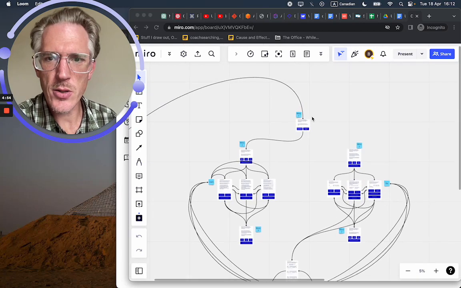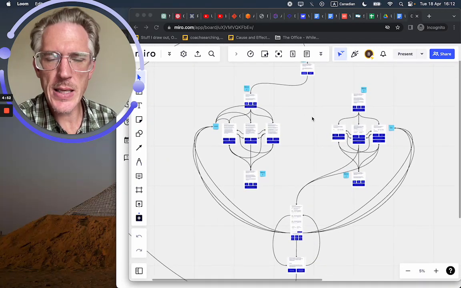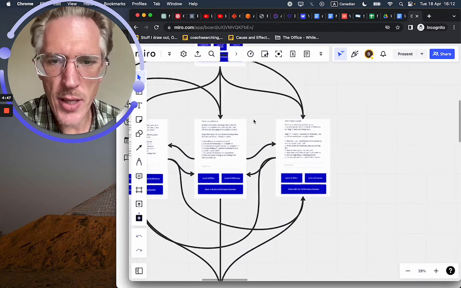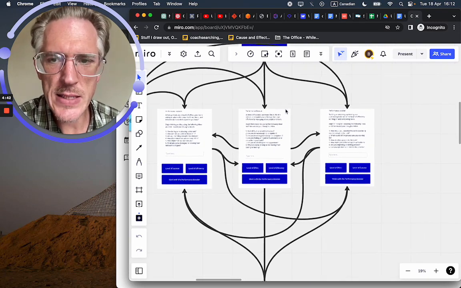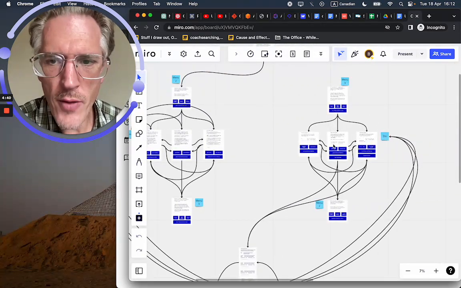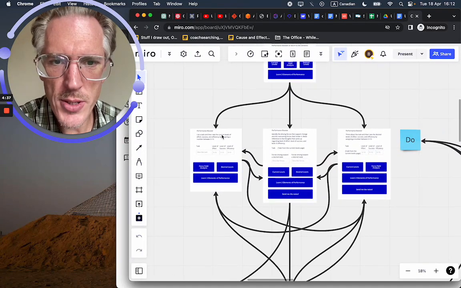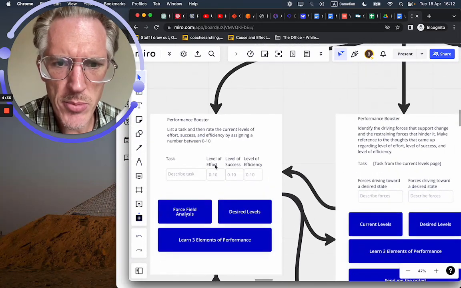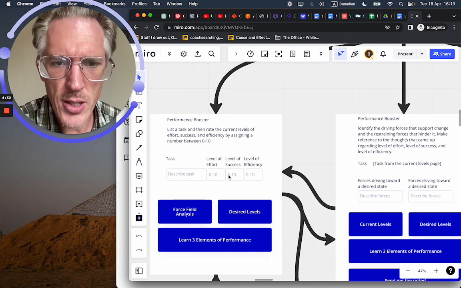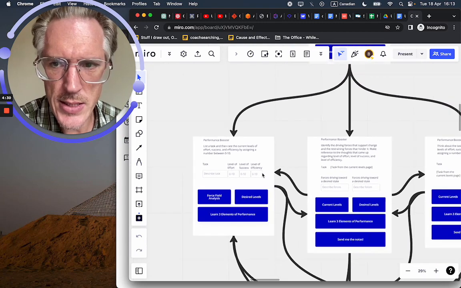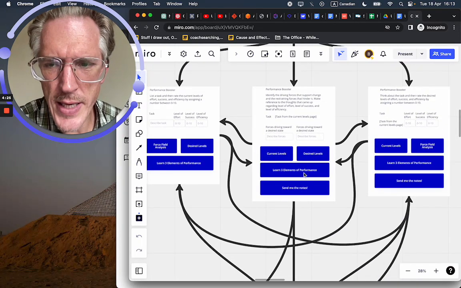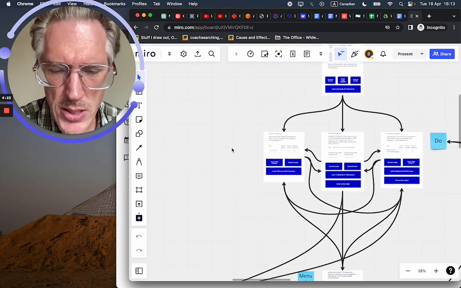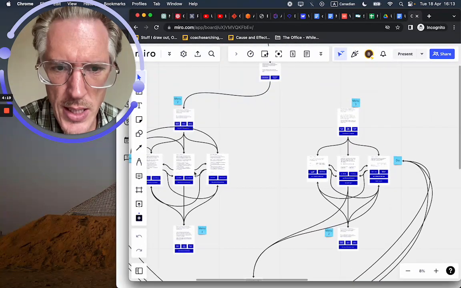Let's take a look. So remember, this is my MVP idea. The MVP idea has some things in it, like some concept about level of effort. There's something about level of success, level of efficiency. And then on the right-hand side, we want to put those numbers into a table so that we have, what is our current level of effort? What is our current level of success? We talk about something called force field analysis.